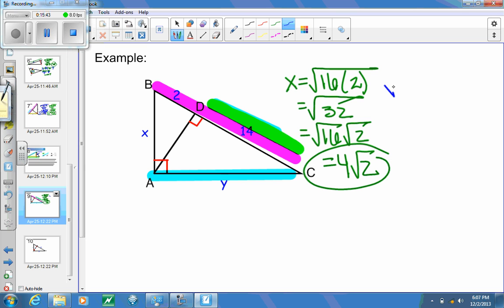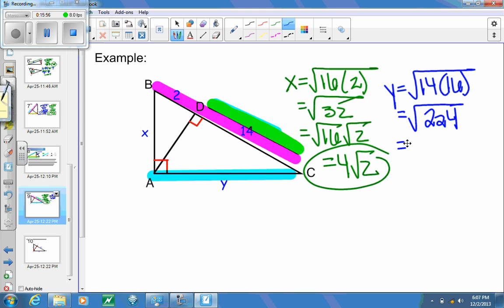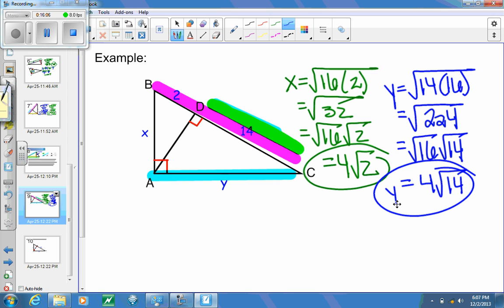So y is going to equal the square root of 14 times 16, which gives us the square root of 224. Here we can break this up into the square root of 16 and the square root of 14. And so I would end up with 4 square roots of 14 for our value of y.